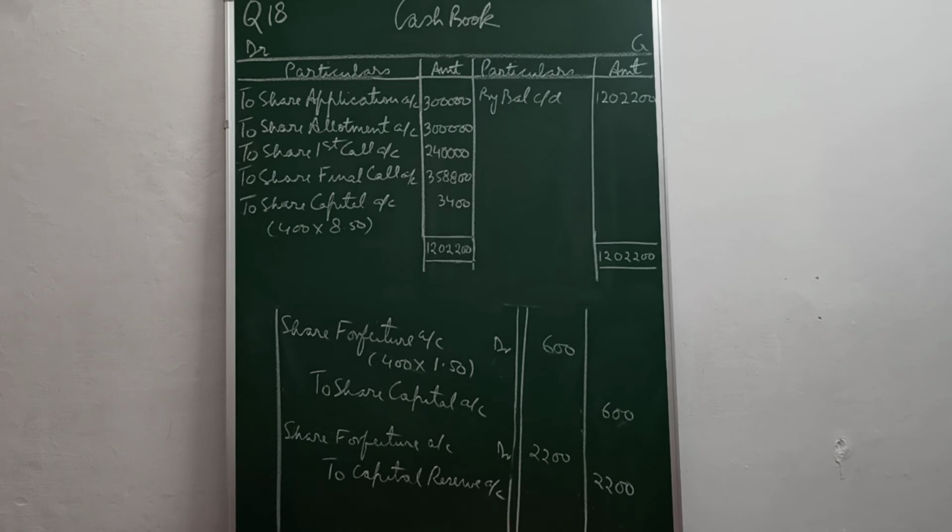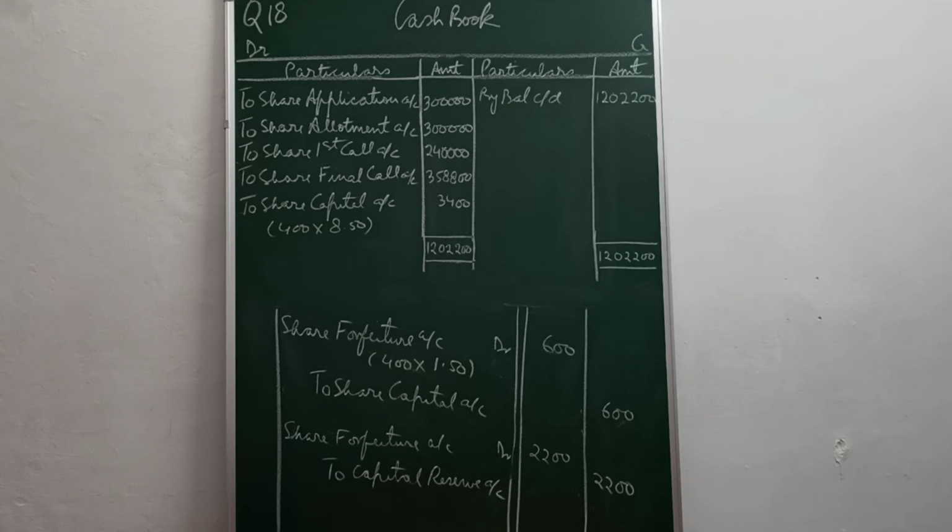In the previous entry you saw the paid amount was credited to share forfeiture account. Share forfeiture account is a profit or gain to the firm and the money will not be returned. Any loss on account of reissue will be adjusted from that forfeiture account money or profit. In this question, all the 400 shares were reissued at the rate of rupees 8.50, fully paid up meaning a 10 rupees share.